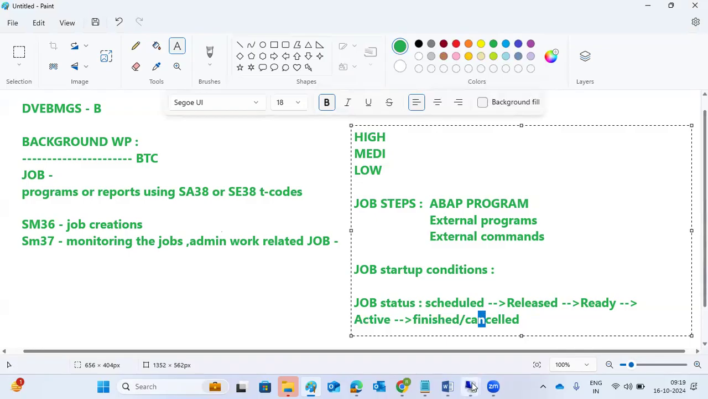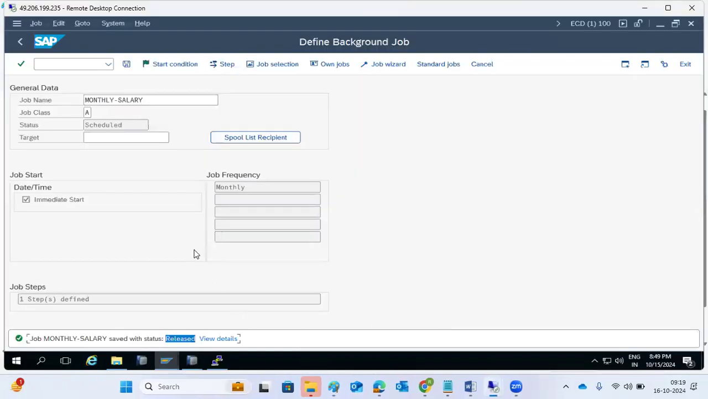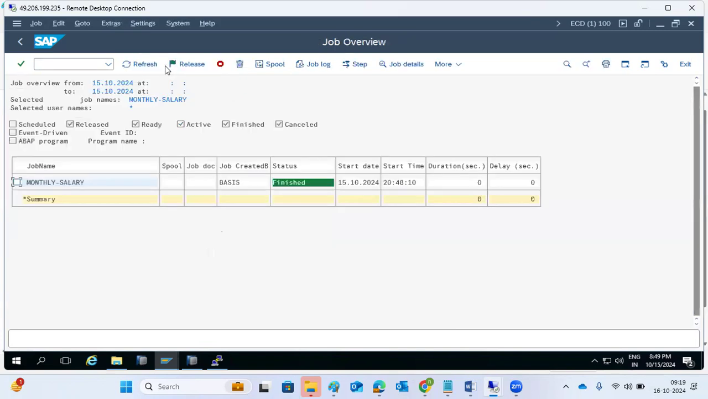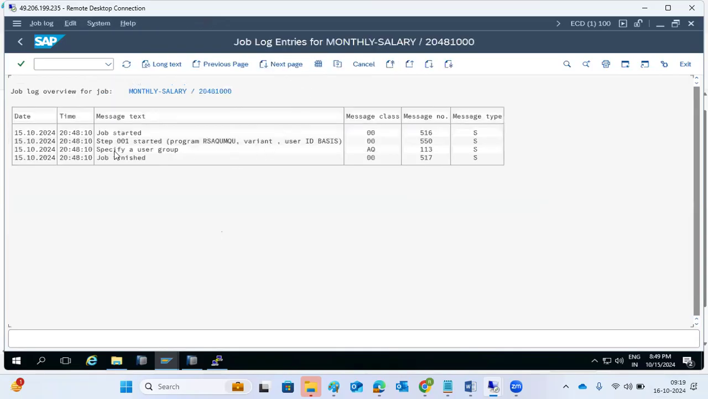Sir, you scheduled the job. Now how can I check whether my job has successfully completed or not? Then go to SM37. Provide the job name. If you know the username, you can type it, otherwise just put a star. Click on the execute button. Then you will see the job status is finished, which means this job has successfully completed. If you see the job log, the job is successfully completed.